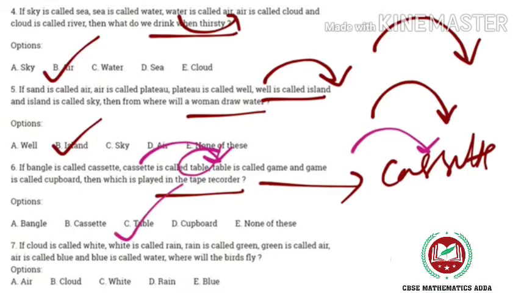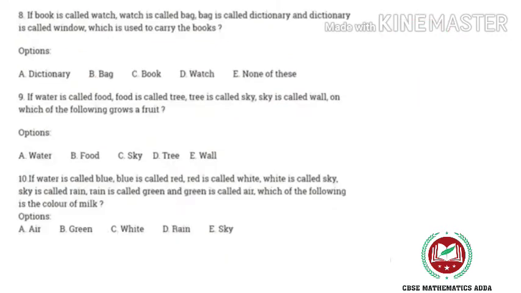Let's move to the next. If cloud is called white, white is called rain, rain is called green, green is called air, air is called blue, and blue is called water, where will birds fly? Birds fly in the sky, or you can say they fly in the air. So what is being talked about? Air. Air is called blue. Obviously called thing, again this one. So the answer is E, seventh one.